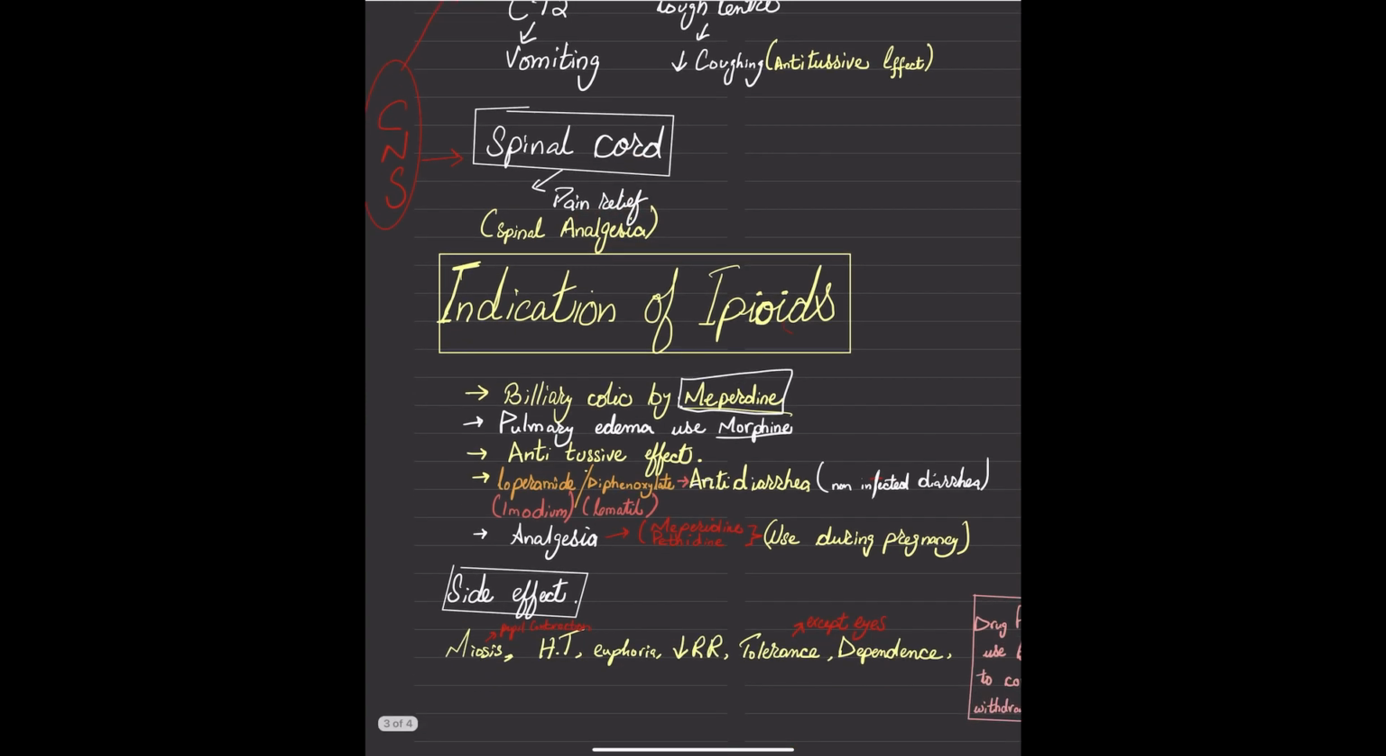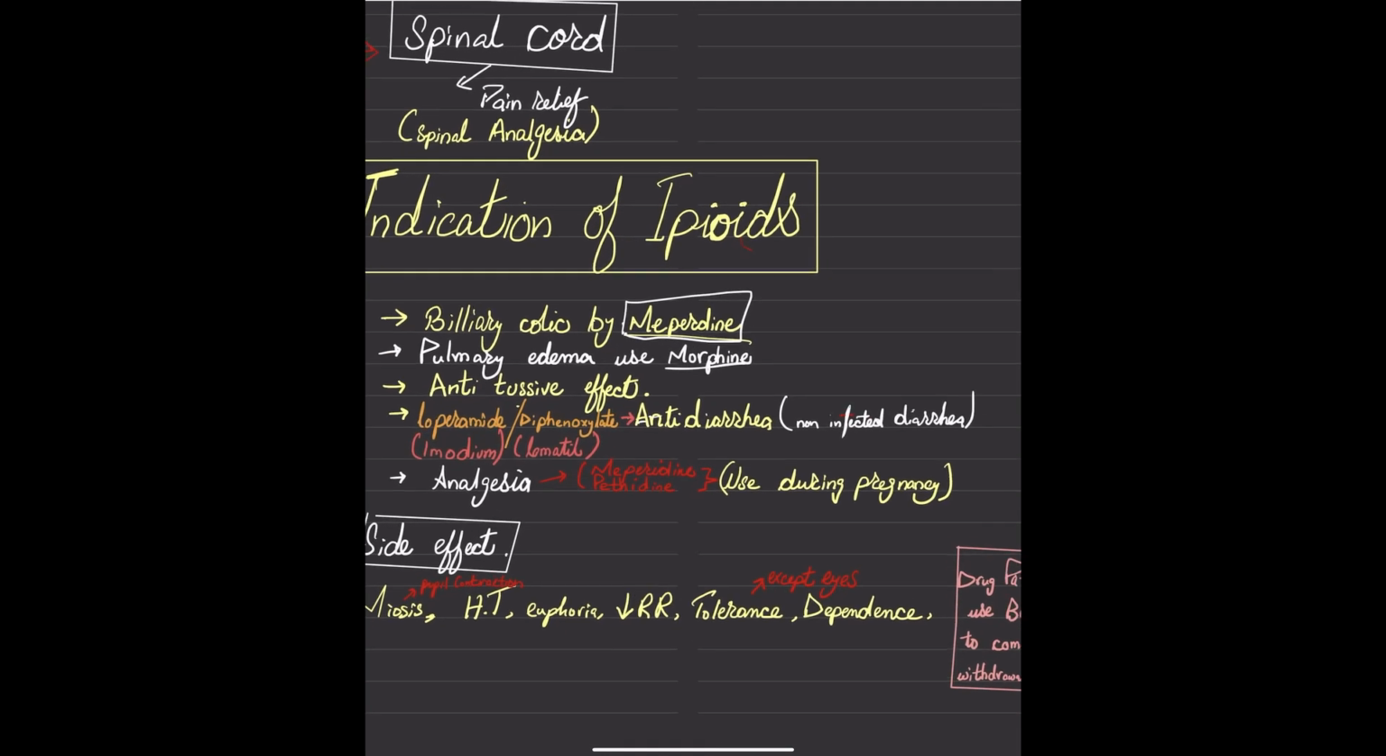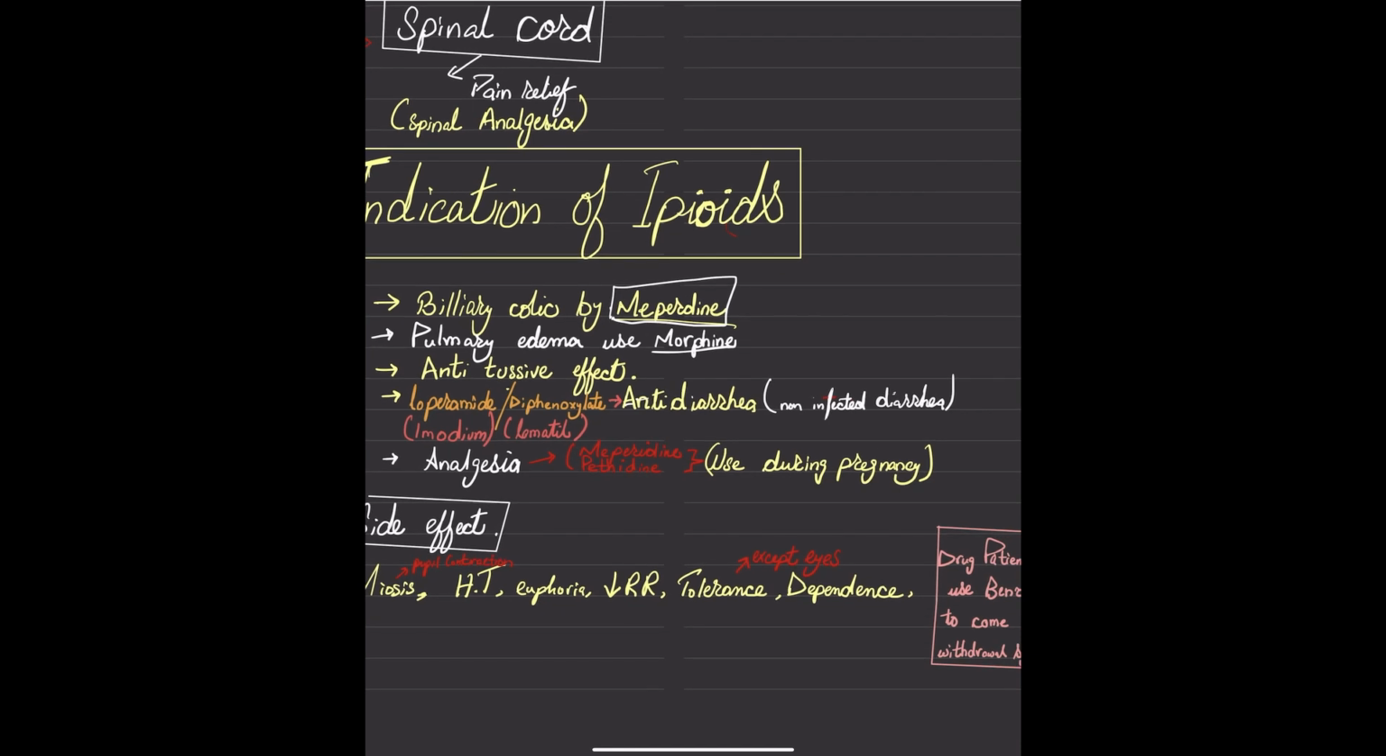The indication for biliary colic is meperidine. For pulmonary edema, we can use morphine, and the antitussive effect can be used. And when there is severe diarrhea, we can use loperamide and diphenoxylate to decrease the diarrhea. And these are the pharmaceutical names we can see here: Imodium and Lomotil. And what about analgesia in a pregnant woman? There are special drugs we can use: meperidine and pethidine for the pregnant woman.